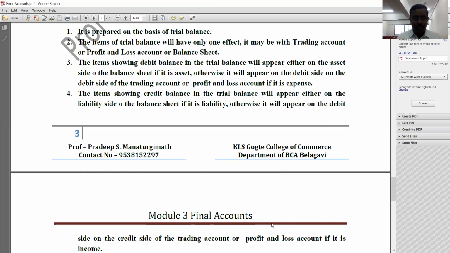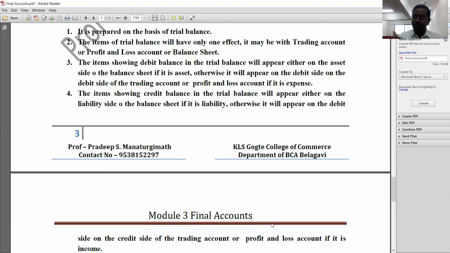See here, the items that are showing debit balance in the trial balance, either they will be assets or they will be expenses or losses. Understood? So where will they appear? Either they will appear on the asset side of the balance sheet, or they must appear on the debit side of the trading account and profit and loss account, because they will be either assets or expenses and losses.